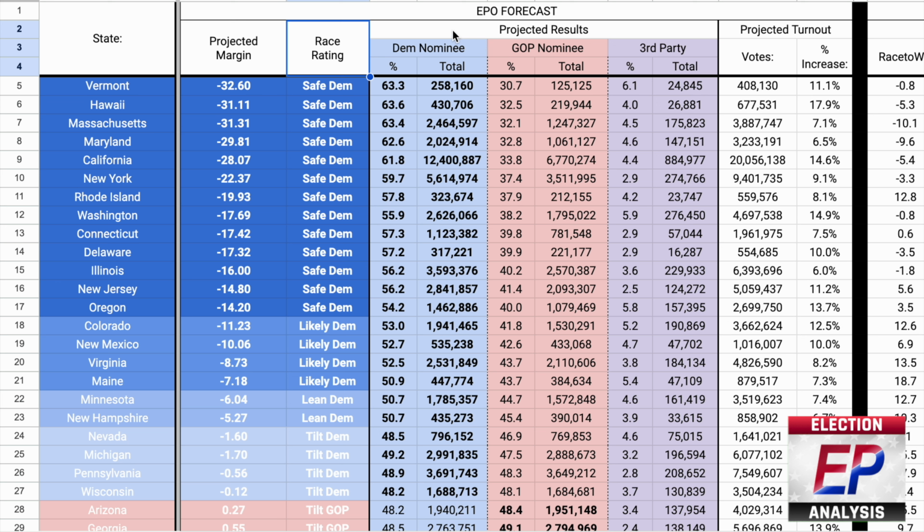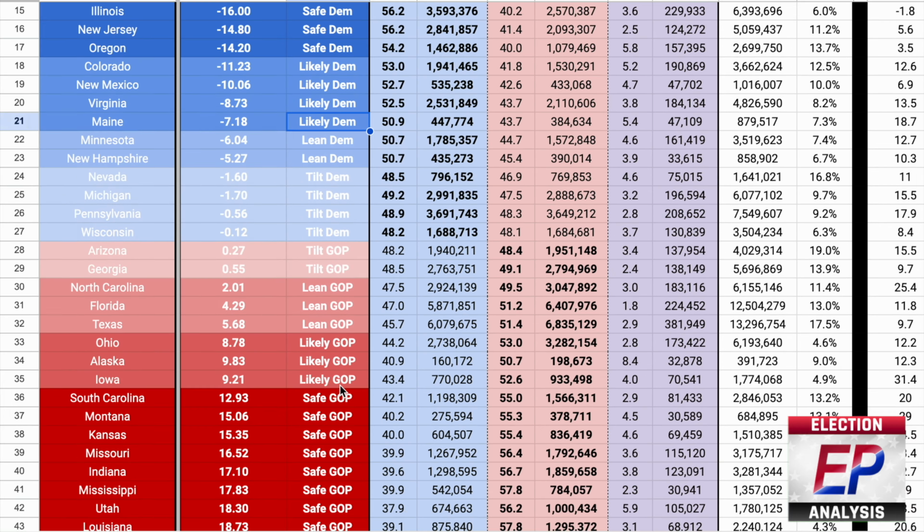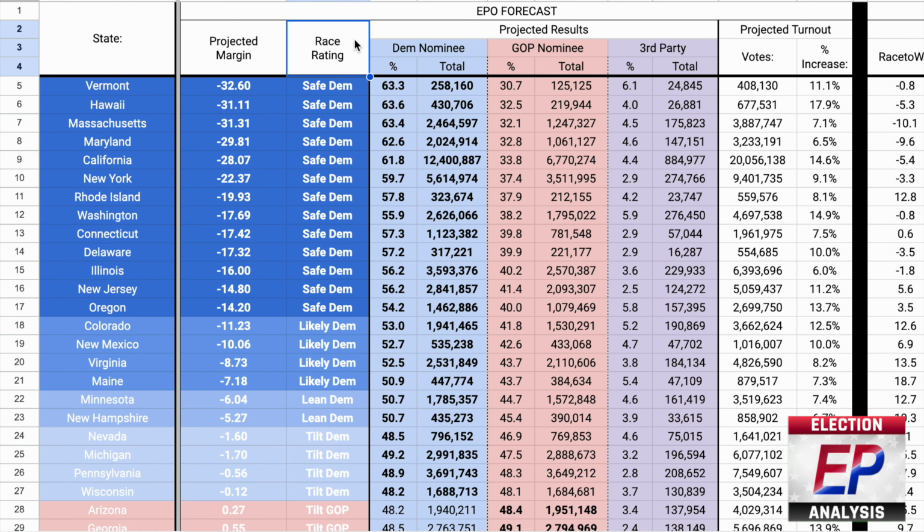Now, this far out from the election, those ratings are classified into groups as follows. Safe, or solid states, are those with margins above 12% in either direction. Likely states fall between 7 to 12 points. Lean states are between 2 to 7 points, and tilt states are between 0 to 2 points. The range of those margins will probably decrease as we get closer to the election, and we can start to feel more confident in the data itself.